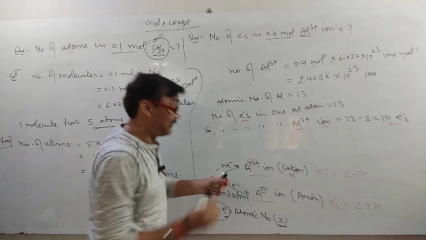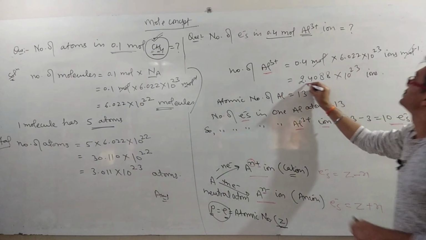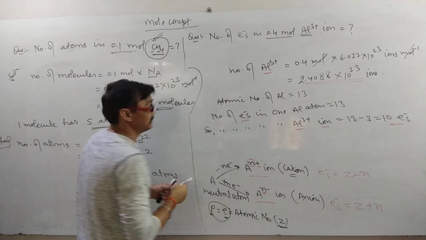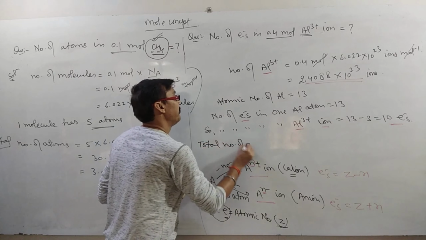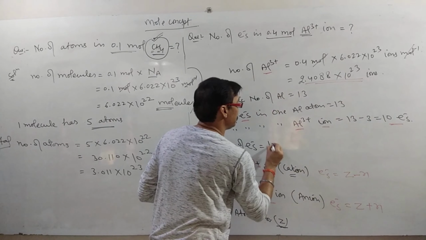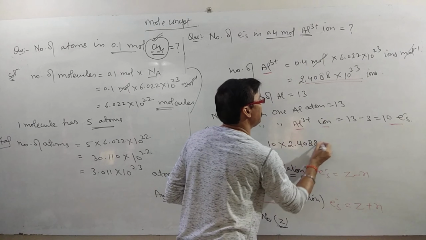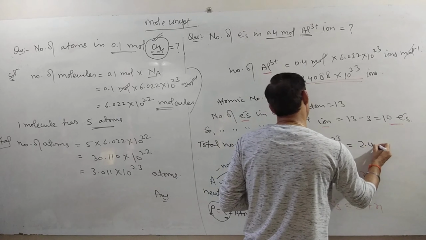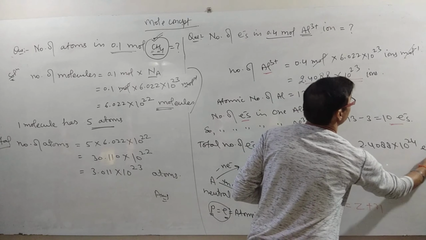Now, find the number of aluminium ions, which is this. That is why the total number of electrons is equal to the number of electrons in one ion, 10, times the number of ions, 2.4088 × 10^23, which is equal to 2.4088 × 10^24 electrons.